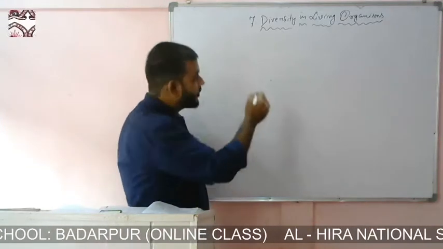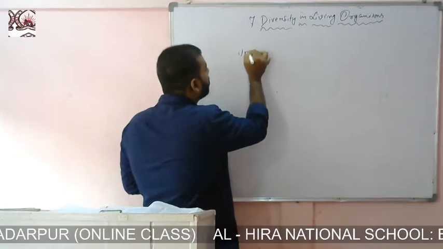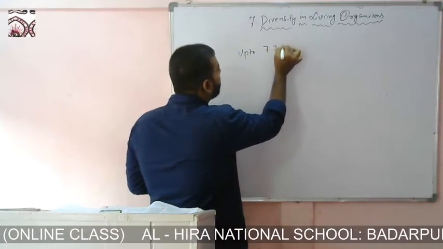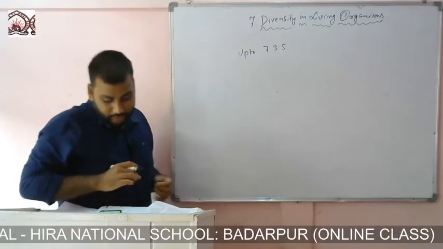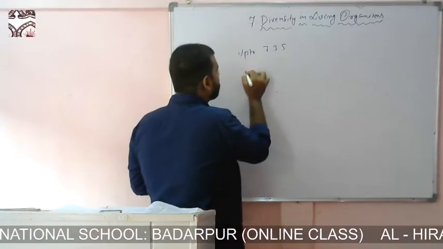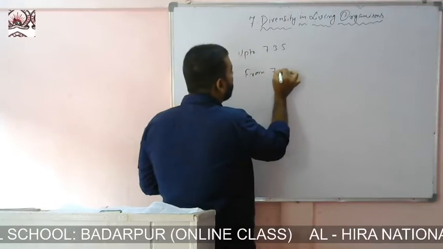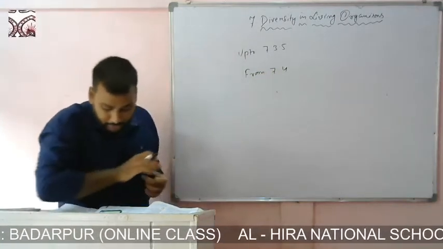Now the units that will be required are up to unit 7.3.5, and from 7.4, am I right? Yes.